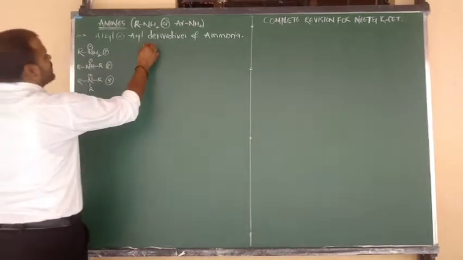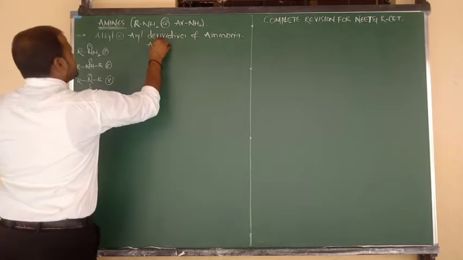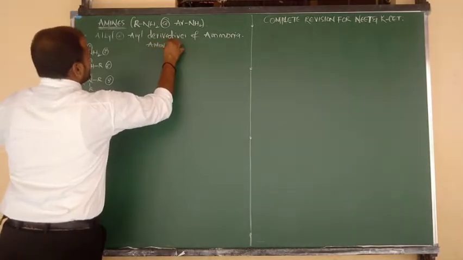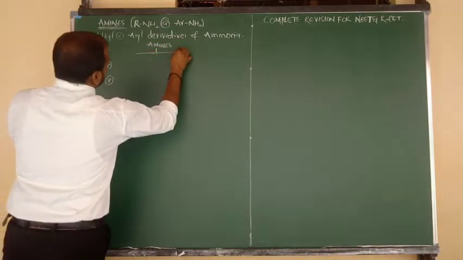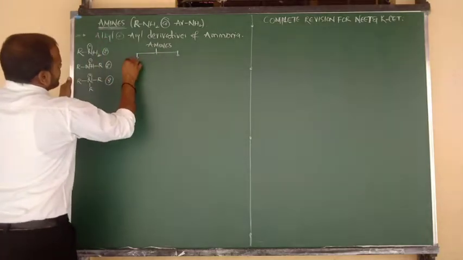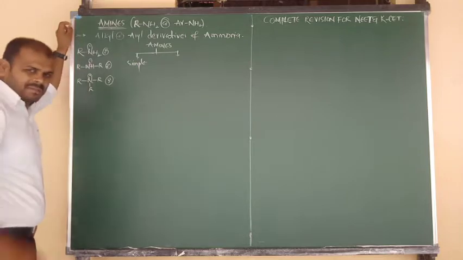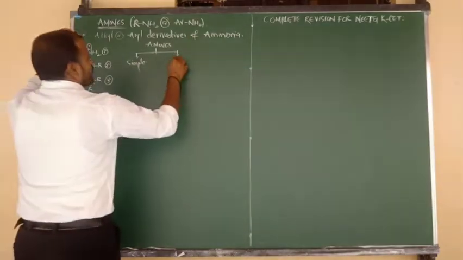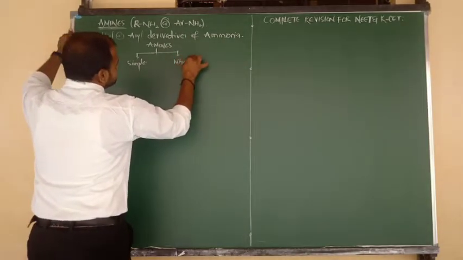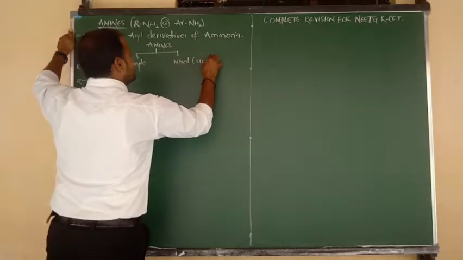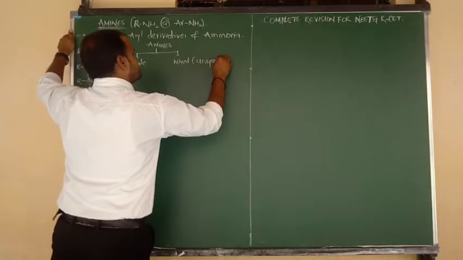Another type of classification I want to tell you. Again same thing beta. Amines have to be classified into 2 types. One is simple amines, and we can say symmetrical amines. And one more is mixed amines, and also we can say unsymmetrical amines.